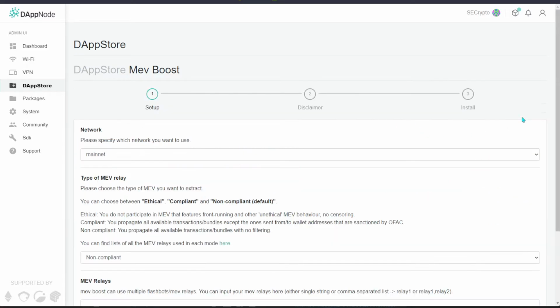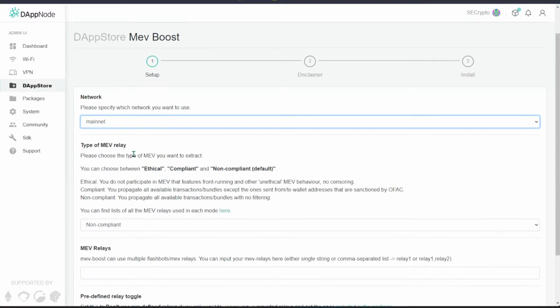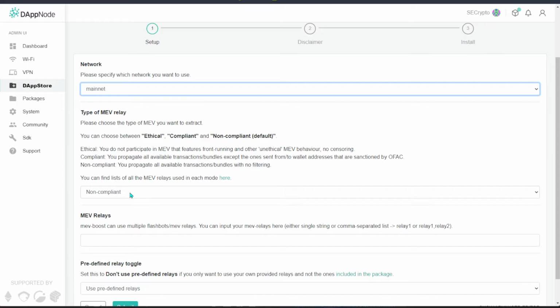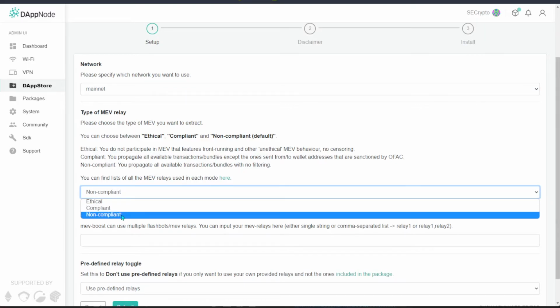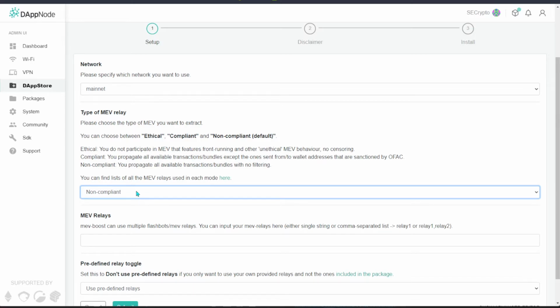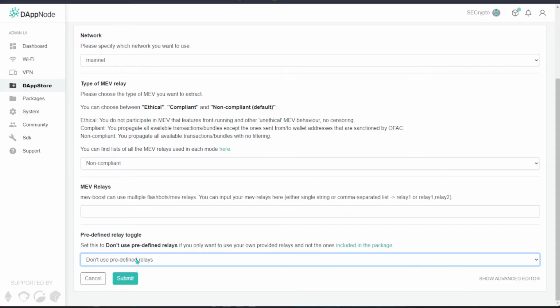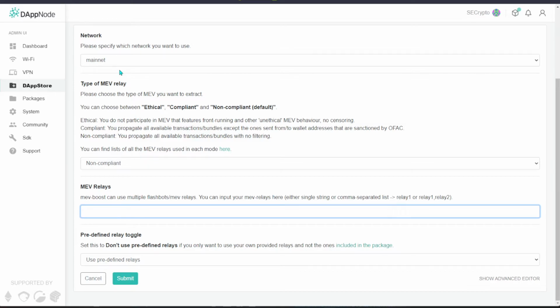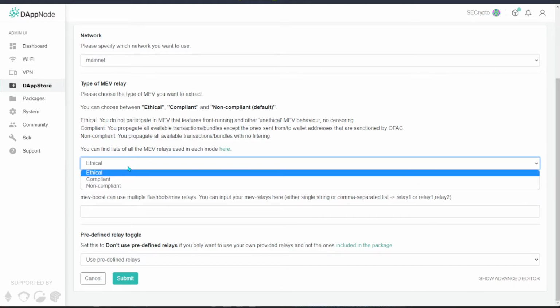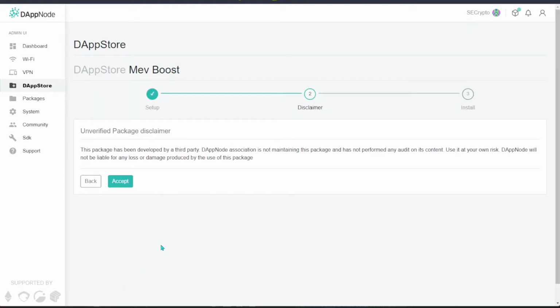So just click on install, and over here for the network specific, you will need to specify your network. I will just choose mainnet, and from there, you can choose the type of relayer. You can see that there's ethical, compliant, and non-compliant. I'm gonna explain to you later on what all of this is, and from there, you can input your own MEV relays if you want to. If you're gonna input your own MEV relays, just do not predefine the key relay. If you do not know what's happening, for the first setup itself, just select everything as per normal, because we're gonna edit it later on. Whatever is on the default, just select it, and then click on submit, and after that, accept.